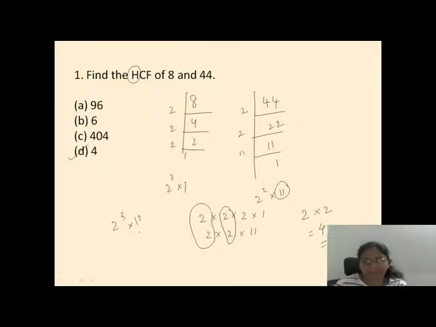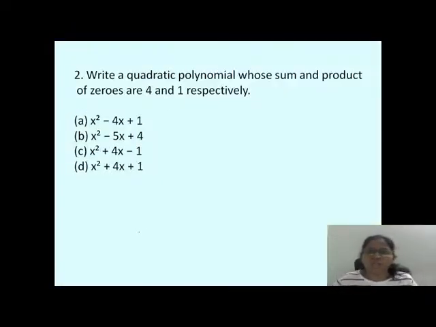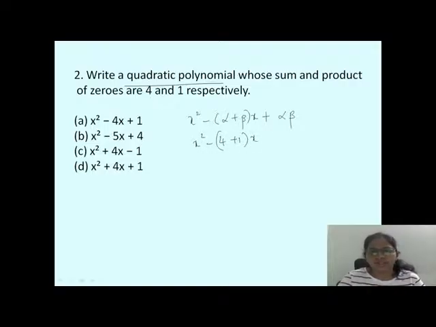Okay, done. So write a quadratic polynomial whose sum and product of zeros are 4 and 1 respectively. Come on, you need to write the quadratic polynomial. It's a standard question. So it is x square minus (alpha plus beta) into x plus alpha beta. This is the formula. You have to know this. So x square minus, what is alpha plus beta? They give directly as 4 plus 1, into x plus alpha beta. x square minus 5x plus alpha beta, how much is that? 4 into 1. So x square minus 5x plus 4, option number B is the answer.